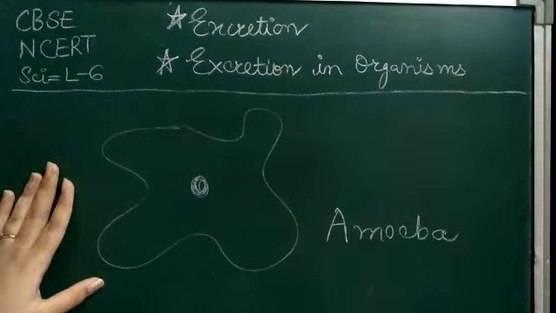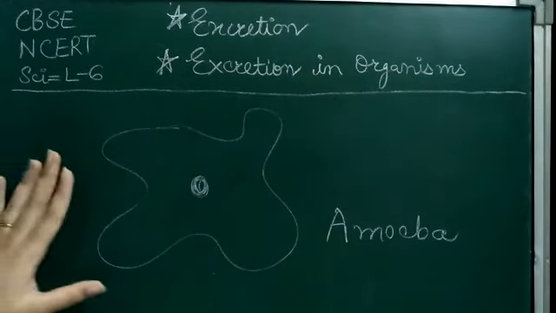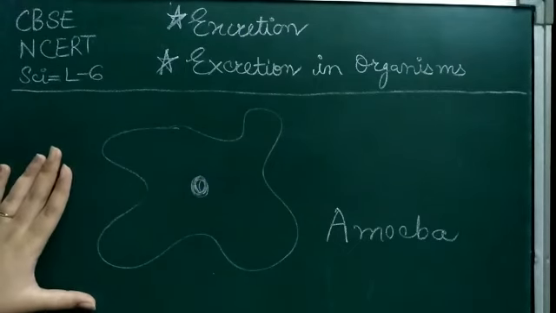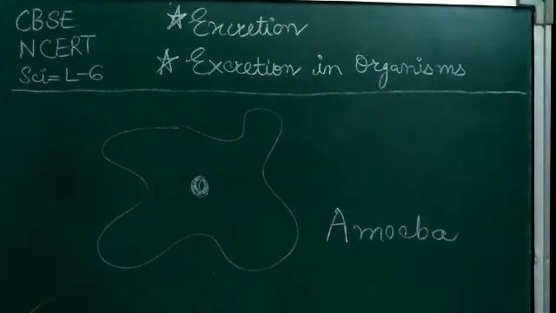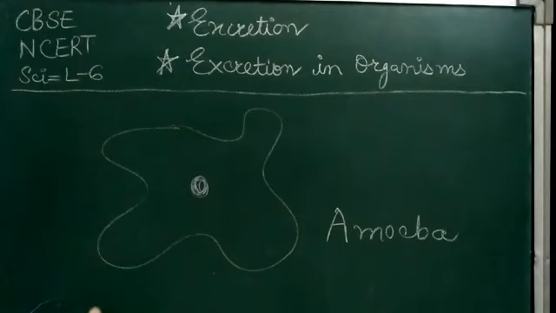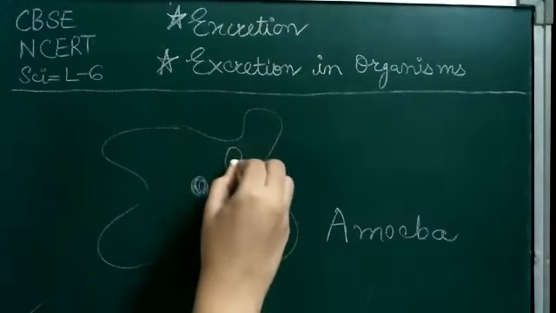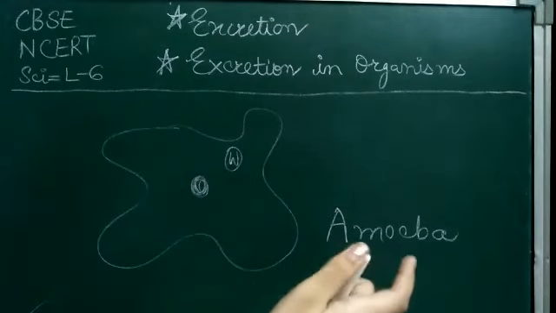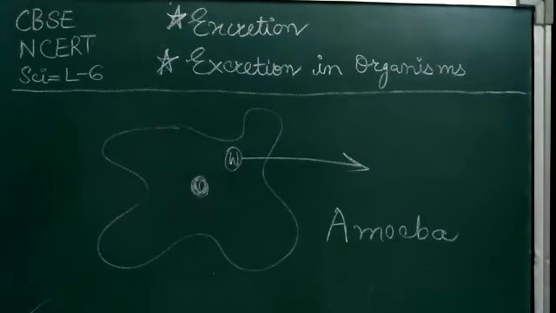You all studied about unicellular organisms in class 9th also, that unicellular organisms are those organisms which have a single cell only. Amoeba is an example, and this is the picture of an amoeba. Now this is the waste of the amoeba, waste of the whole cell. This waste is simply excreted out from the body, and this is the simple diffusion of waste from the body surface into the surroundings. And this is the way other unicellular organisms simply diffuse their waste materials from their body surface into the surroundings.